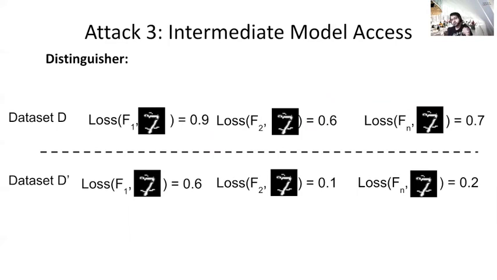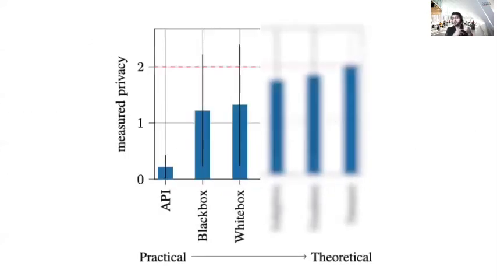For example, the loss of the model on this weird example that we are adding to the data set won't change that much if it's not being trained on, but it will change while it's being trained on. We again convert that to epsilon. We see that we have some improvement here too, but the improvement is not that much.